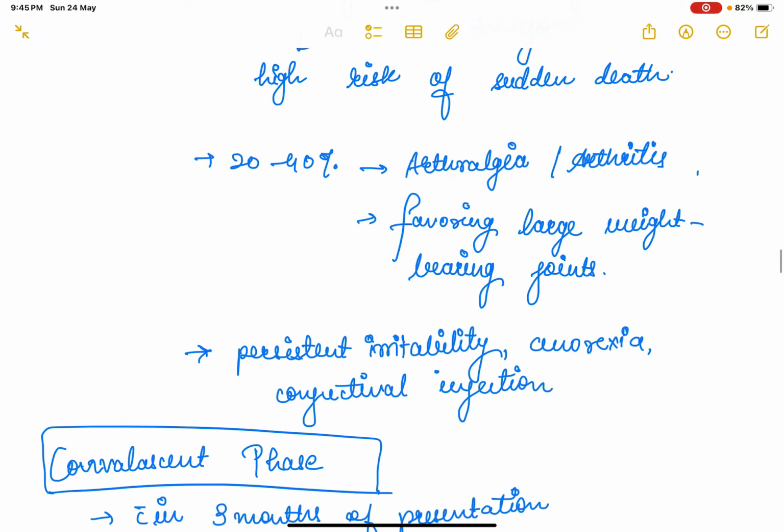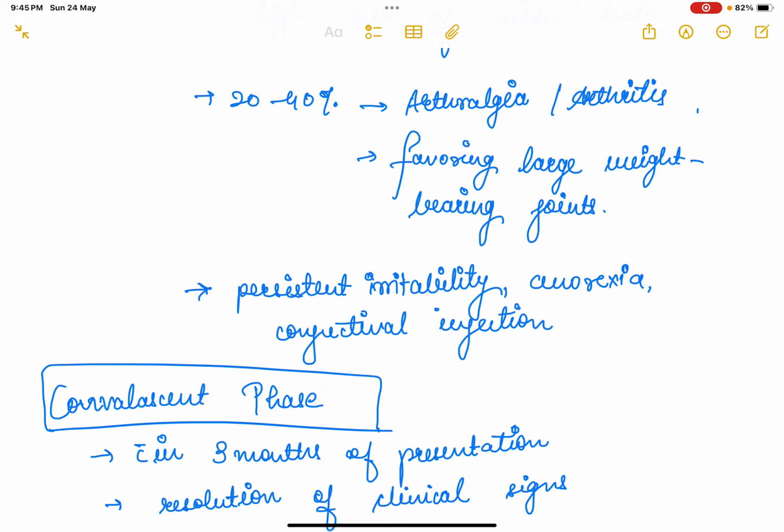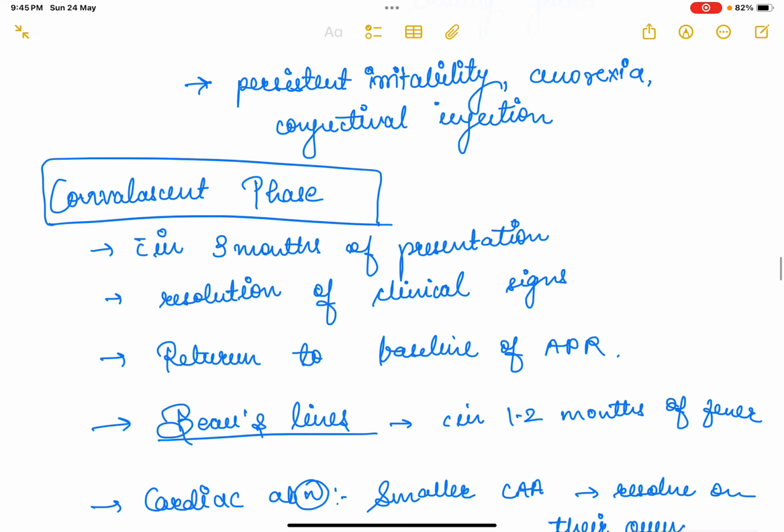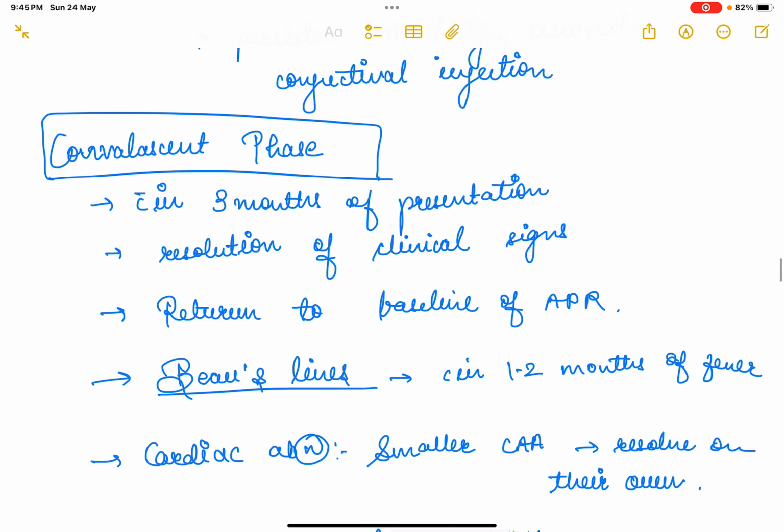In 20 to 40% of cases in the subacute phase, they get arthralgia and arthritis, which will favor the large weight bearing joints. And there would be persistent irritability, anorexia, and conjunctival injection. So the patient of Kawasaki is usually a sick baby.